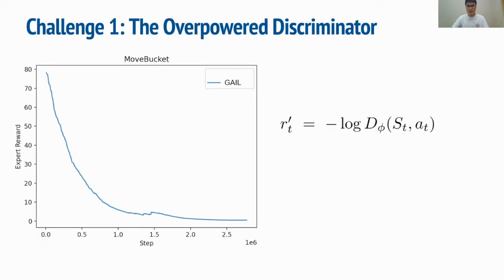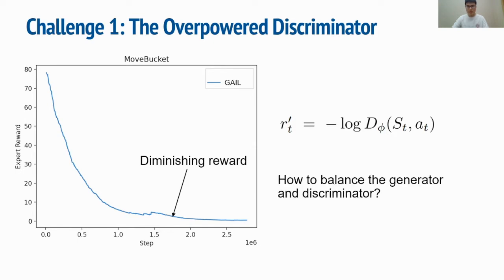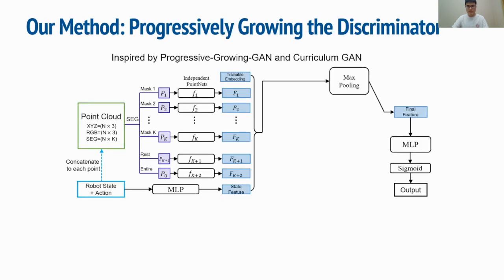The first challenge we met in GAIL is that the discriminator in GAIL is too strong. Due to the need to handle many training instances with large variations, the policy network struggles to ramp up at the very beginning and can easily be overpowered by the discriminator. Here the figure shows how the reward from the discriminator changes over training. Basically, it quickly diminishes to zero and leads to failures in imitation learning. The issue is how can we balance the generator and discriminator?